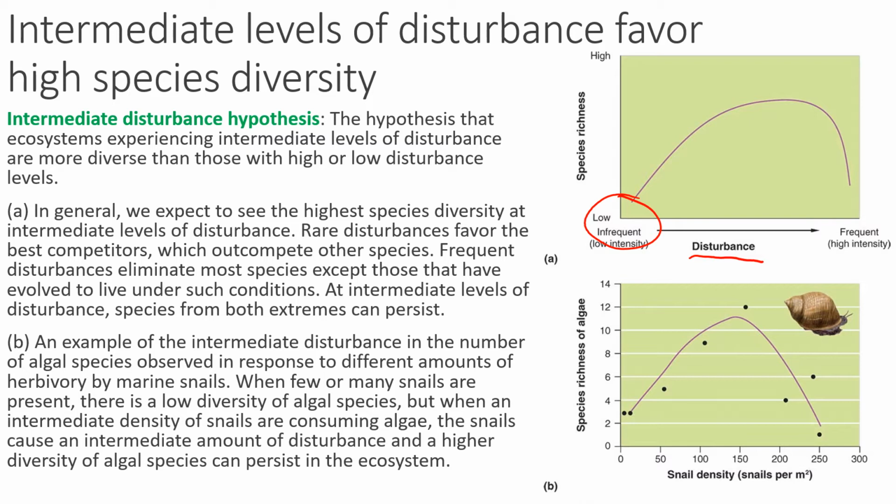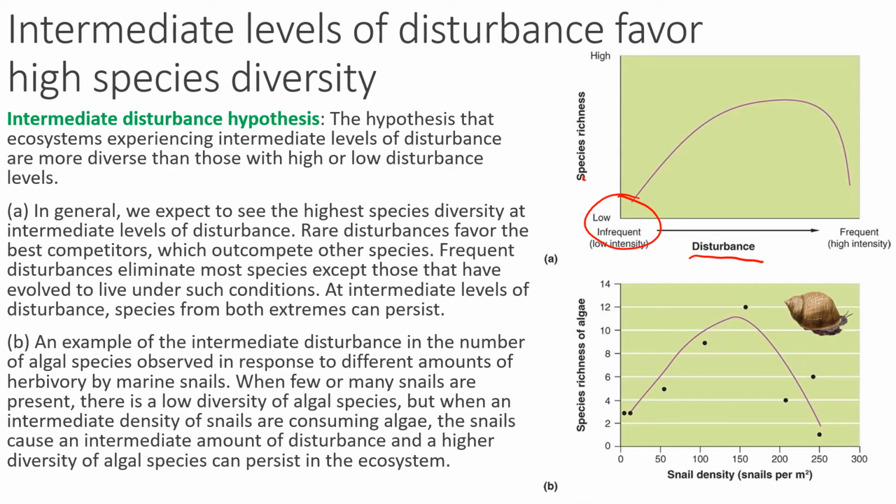Again, it favors those who are competitors. The best competitors will win because there are no outside disturbances to put a wrench in these competitors' plans. Nothing that would wipe them out, nothing that would slow them down. So these best competitors win. So if the population is only made up of these best competitors, it means that biodiversity is low.